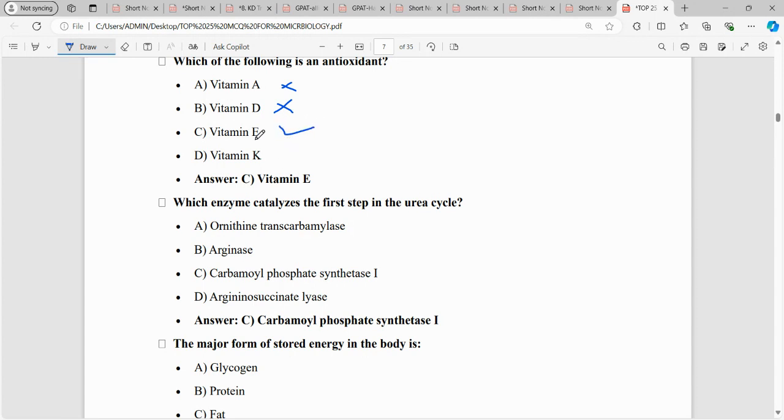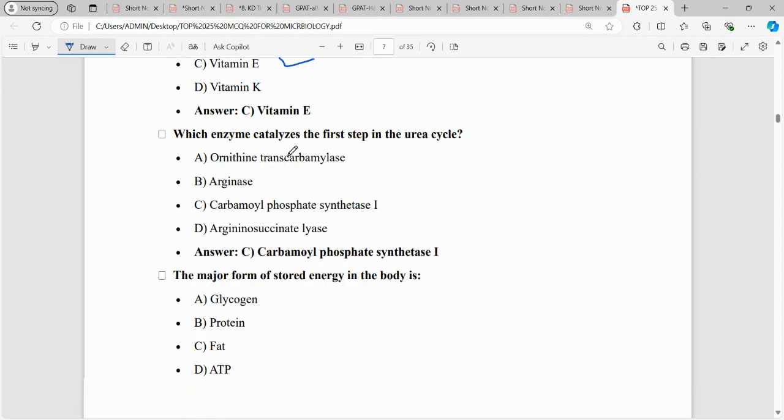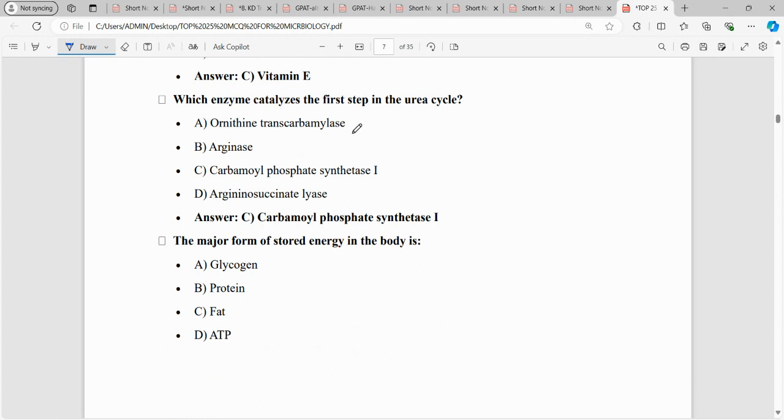E is also called as tocopherols, right? And K is a clotting factor vitamin, but it does not have antioxidant property.